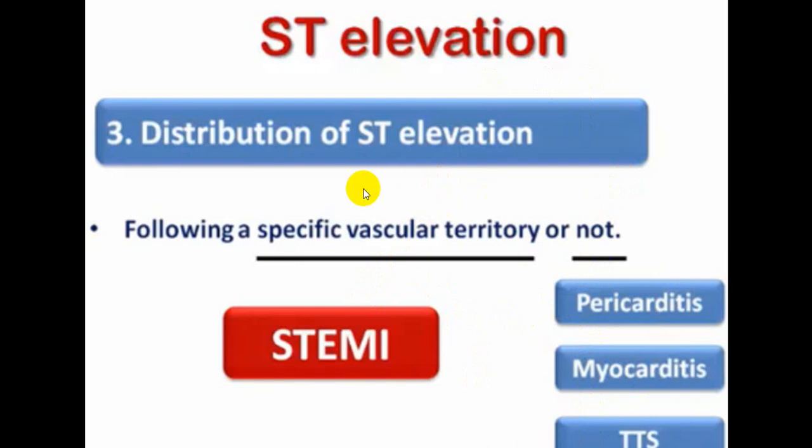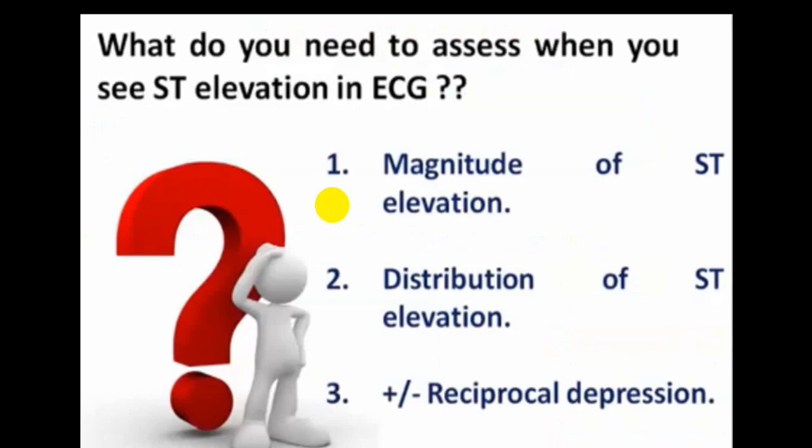Now, if it is not following a vascular territory, in contiguous leads, it will be more in favor of pericarditis, myocarditis, or Takotsubo. But if it is following particular segments and a territory, or what we call an ECG family, then it will be more in favor of ischemic heart disease. Always look at the magnitude of ST elevation, distribution, and reciprocal depression. These three become very useful to pinpoint, or localize, the STEMI.